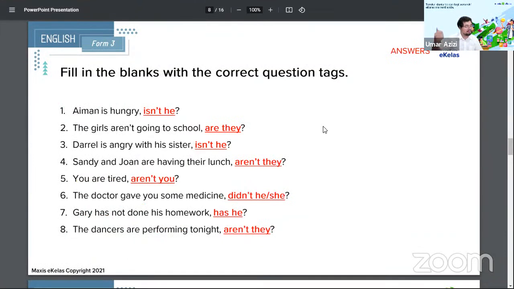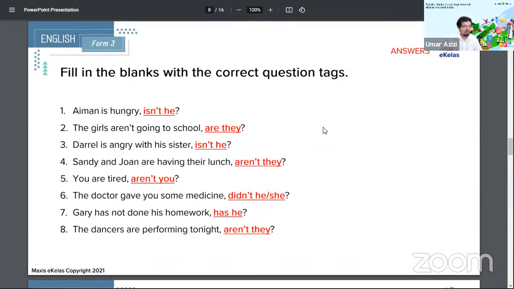Ayman is angry, isn't he? Girls aren't going, are they? Daryl is angry, isn't he? Sandy and Joanne are having their lunch, aren't they? You are tired, aren't you? The doctor, didn't he, she, or they? Number 7, Gary has not done his homework, has he? 8, the dancers are performing tonight, aren't they?